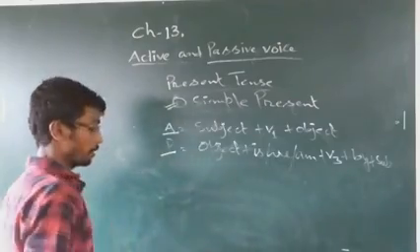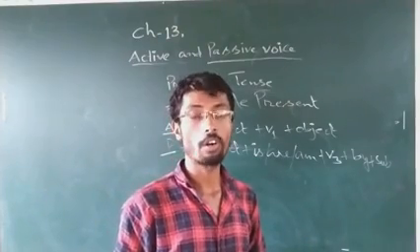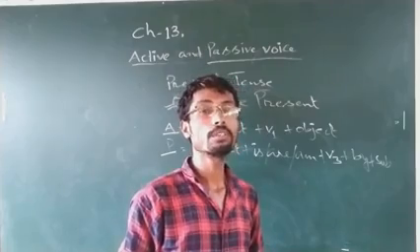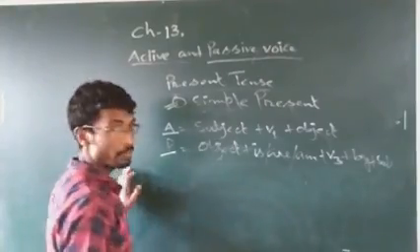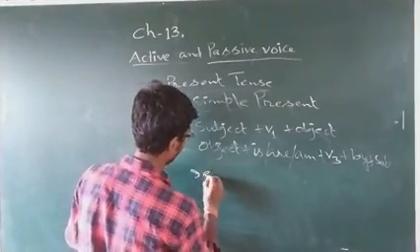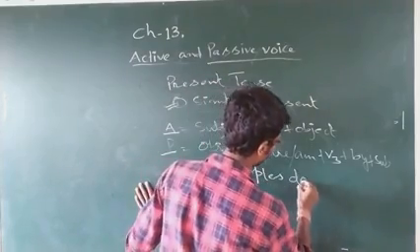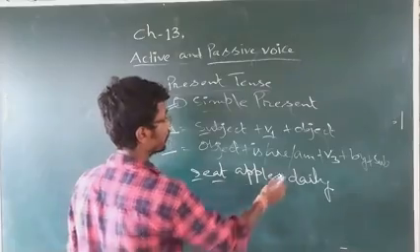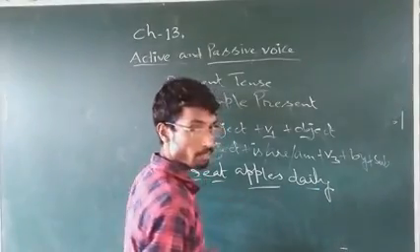Okay. Now, as I have already said that any action which we have habit of doing or which is universally true, for that we will use what? Simple present tense. So any sentence you take, subject, suppose you have habit of eating apple, suppose I eat apples daily. Subject I, V1, eat, apples, what? Object, daily, adverb. Okay.